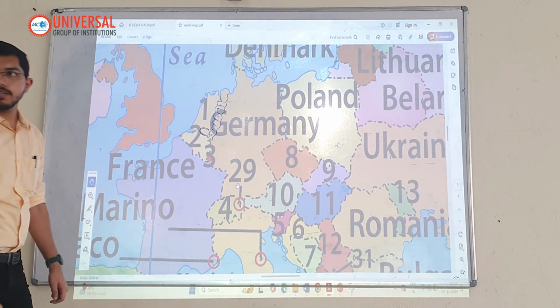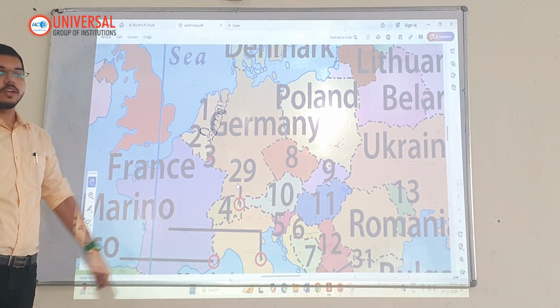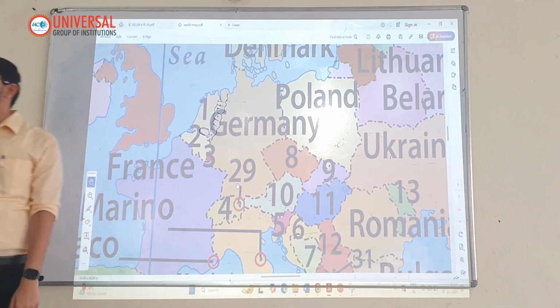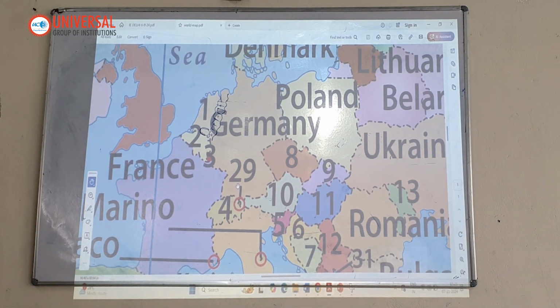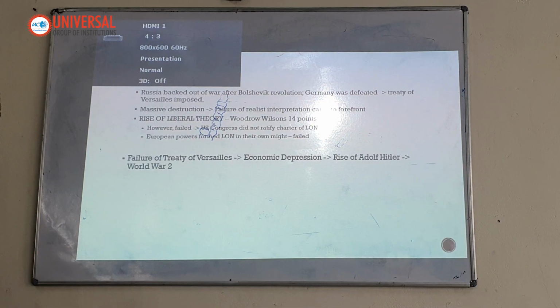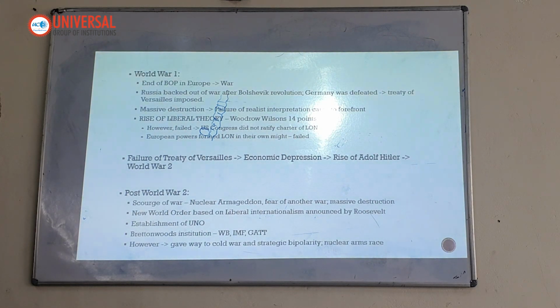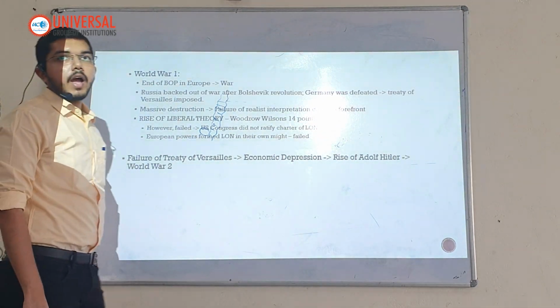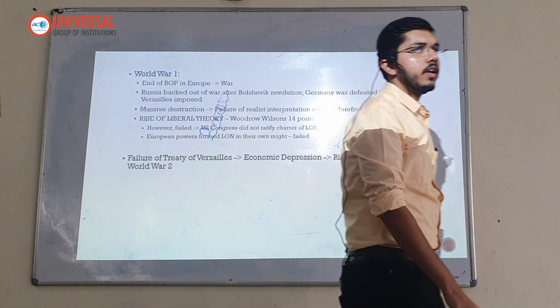This region was called Alsace and Lorraine. This was taken away from Germany. Okay, a very heavy cost had to be paid. So the result was that Germany went into economic depression. And this gave fuel to the rise of a man in world politics, Adolf Hitler. The rise of Adolf Hitler takes place and World War II begins in 1939.